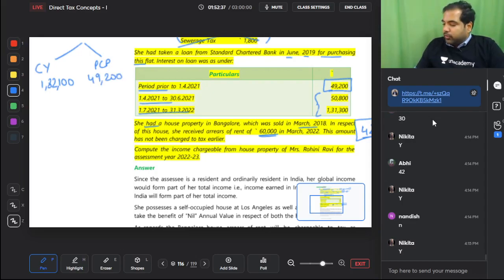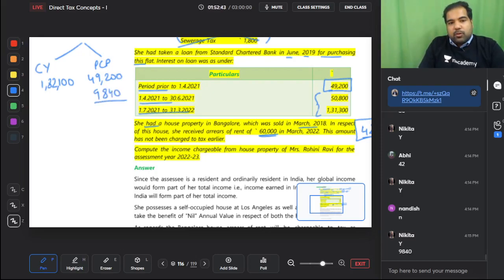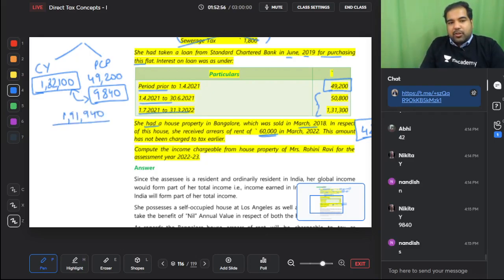Will you get 1/5 of that? Yes, 49,200 divided by 5 is 9,840, and 1,82,100 is the current year interest. So the total interest is 1,82,100 plus 9,840. Can you take 1,91,940 as the reduction? Yes, you can, because it is up to 2 lakh rupees.